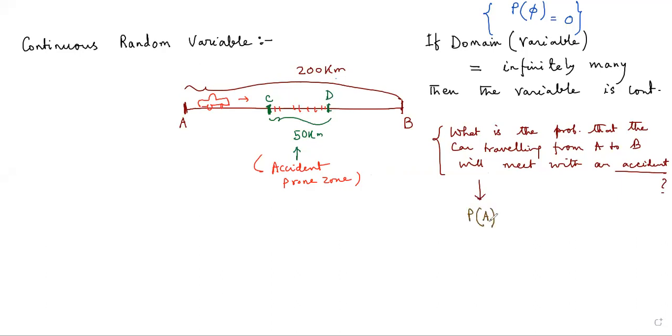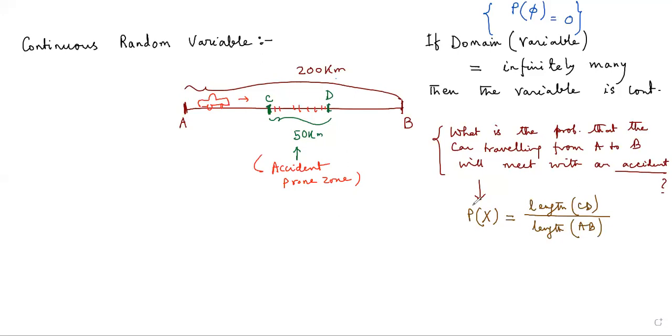the probability of the event X, I'm not calling it A because A is the starting point, that the car will meet with an accident when it runs from A to B. It will be given by the length of the interval CD, which is the favorable case, divided by the length of the interval AB, which is the total case. And remember, here we consider length to be our favorable number of events because this is a continuous stretch of road and there is no breaking point.